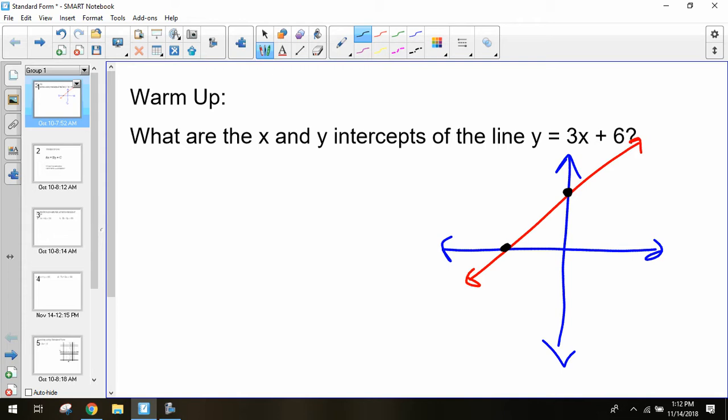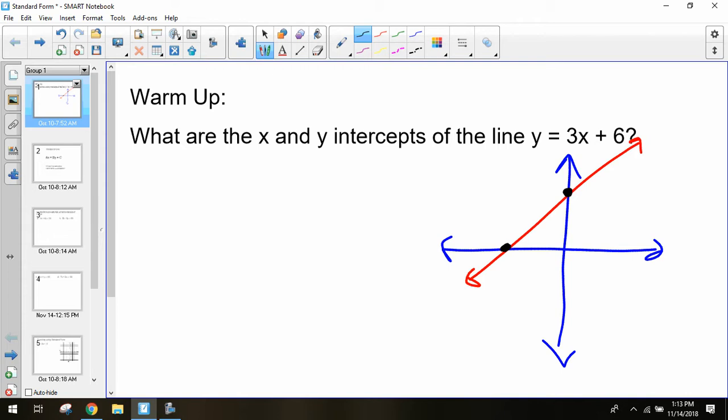Now, if we look at my x-intercept, my y value, anywhere on that x-axis, is always 0. At my y-intercept, my x value is always 0.